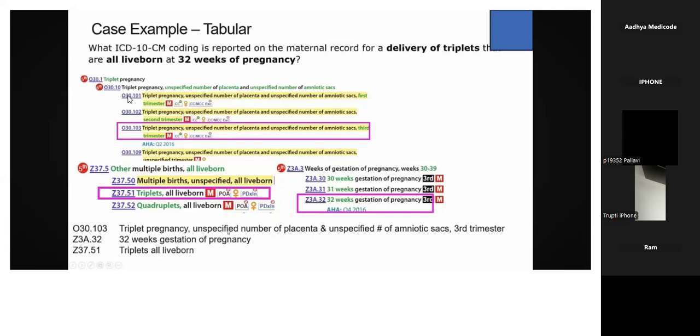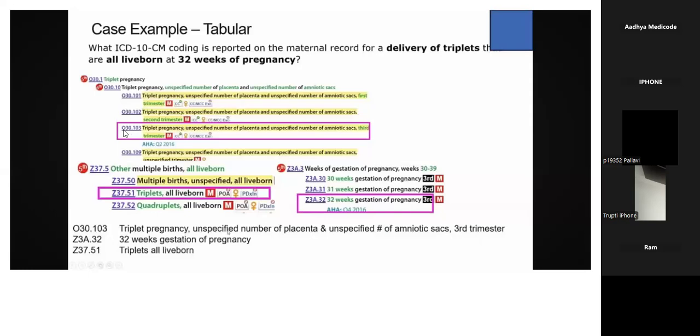In that triplet pregnancy, here they didn't mention anything like how many placentas there are, or how many amniotic sacs there are. So you can check it out here: triplet pregnancy, unspecified number of placenta and unspecified number of amniotic sacs. And here she delivered at what time? 32 weeks of pregnancy, which is falling into the third trimester.